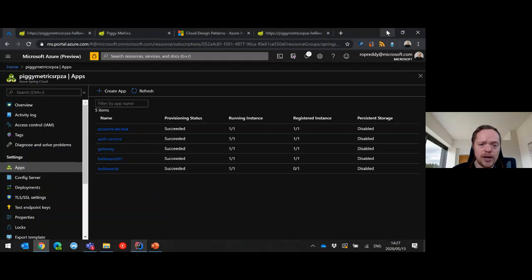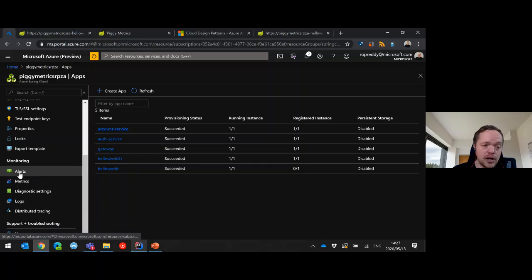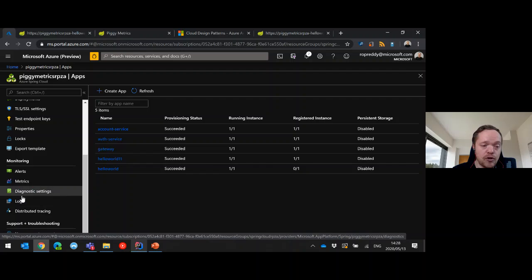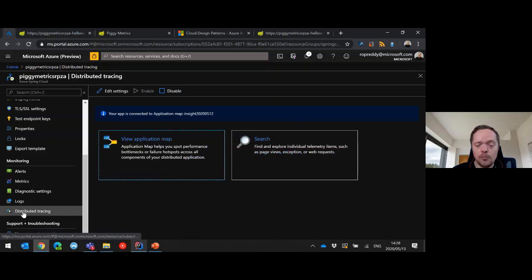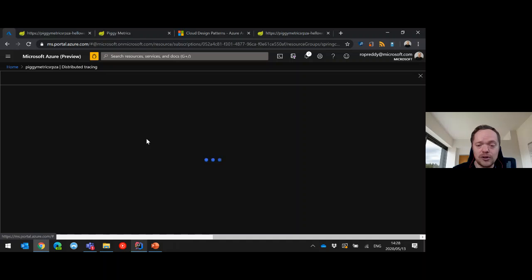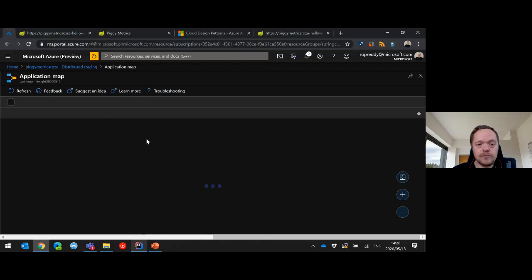Now we want to see, wait a second, we hit the auth services here. I want to see exactly why it took so long to actually register. So we have our monitoring here, and we set up Zipkin, and we've got something called distributed tracing. So I want to find the slowest microservice in the application. So I can go into my view application map.